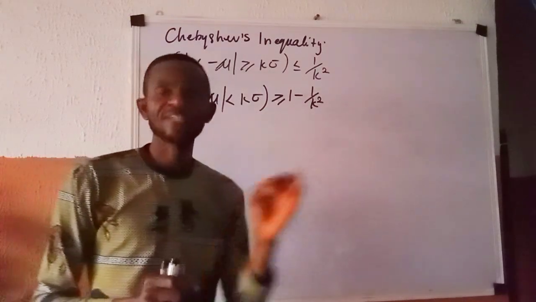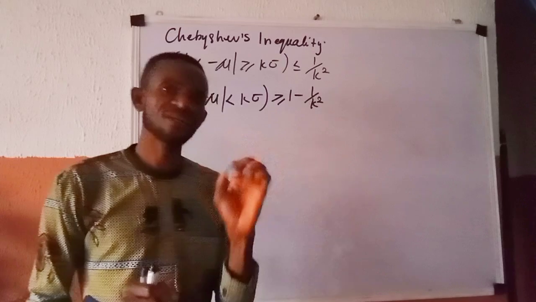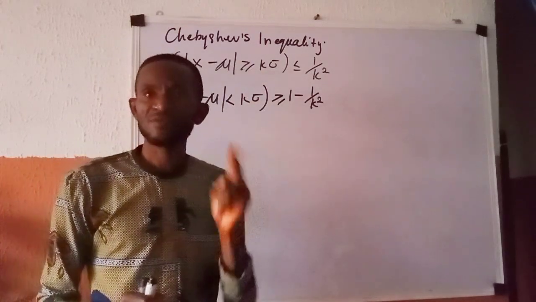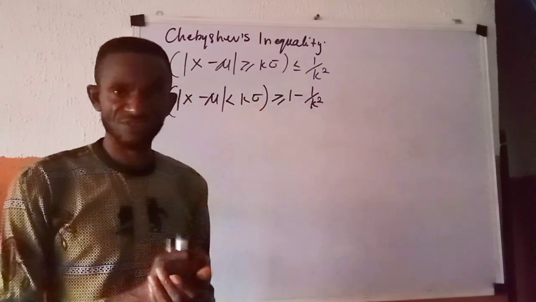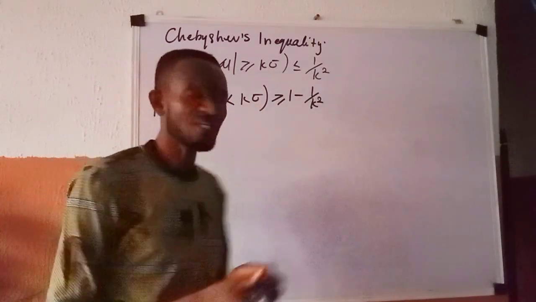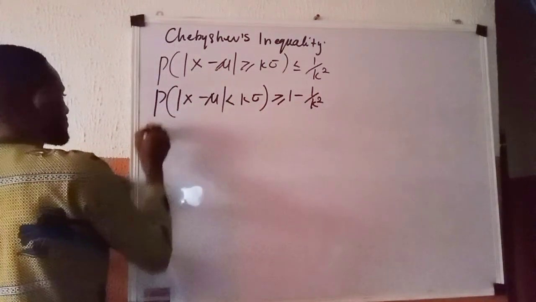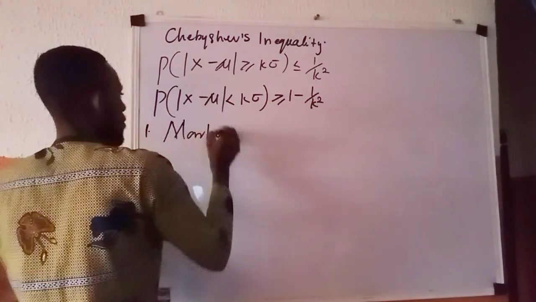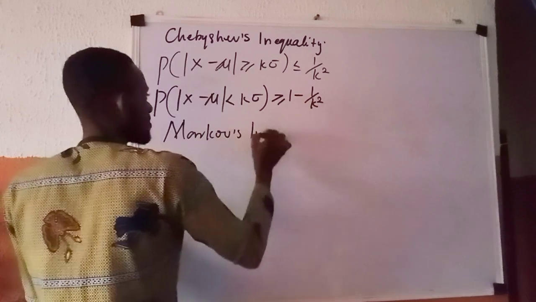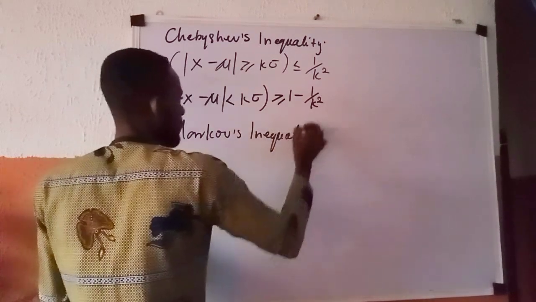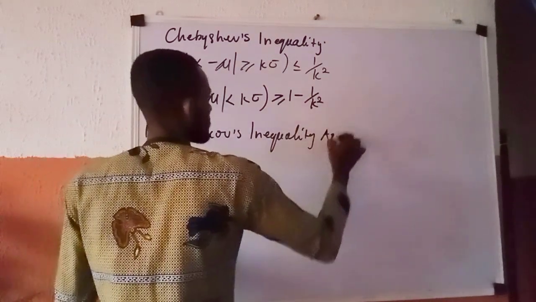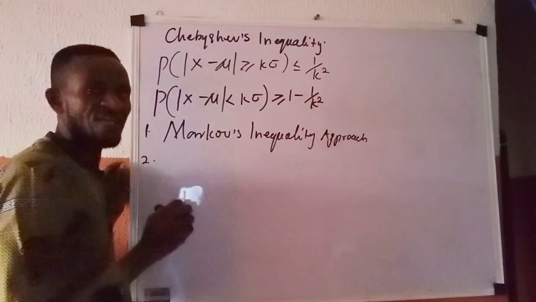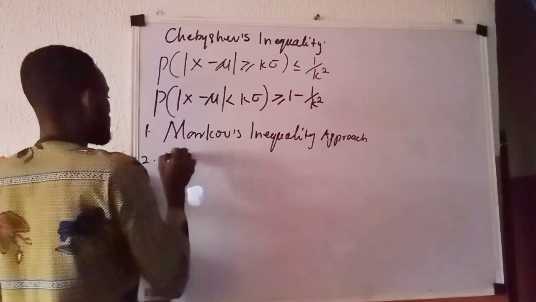And do remember that in our previous class, we did say that Chebyshev's inequality can be derived using two approaches. The first approach is the Markov's inequality approach. And then we have what we call the conditional expectation approach.